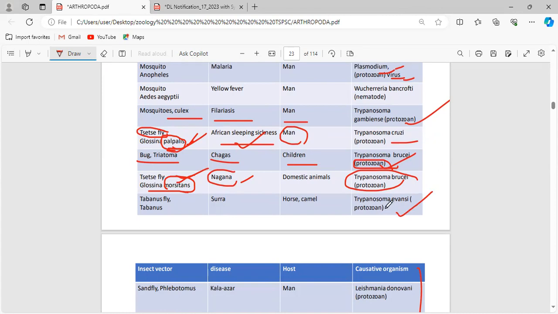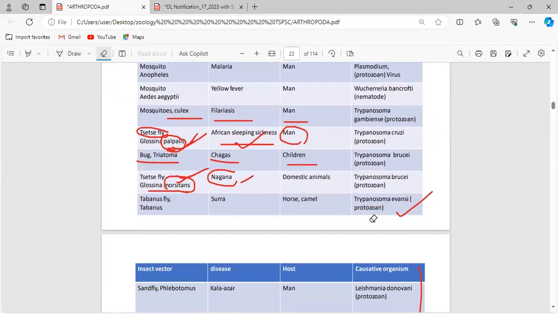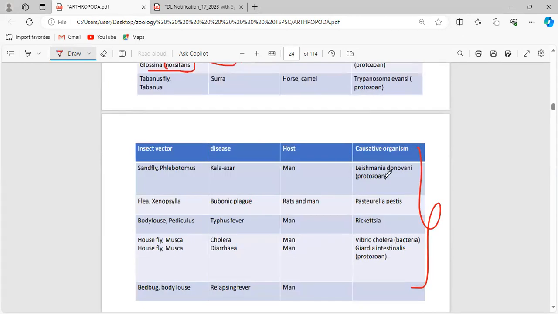Trypanosoma evansi, see, again will be the protozoan. See, causative agent, Plasmodium, Wuchereria bancrofti, memorizing all those things is not that much of a big deal, okay? But remembering whether it is a protozoan, whether it is a nematode, a virus, or bacteria, that will be the challenging point here. So remember all those things.